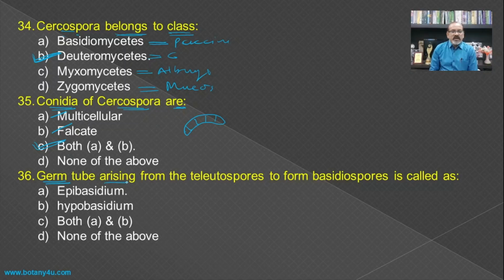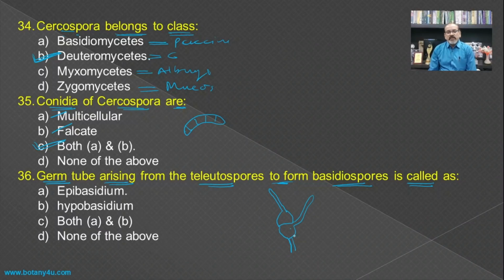Germ tube arising from the teliospores to form basidiospores is called... As we have seen, there is a germination of the teliospore, and after the germination there is a formation of a germ tube just from below the septum from the lower cell and from the apex of the upper cell.